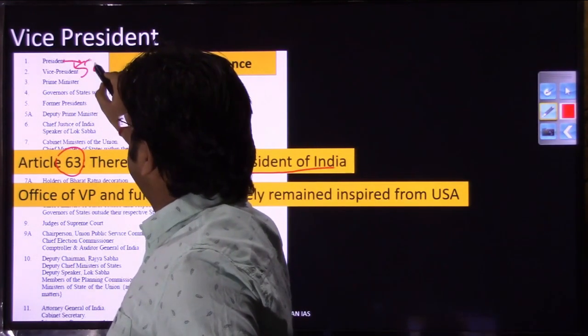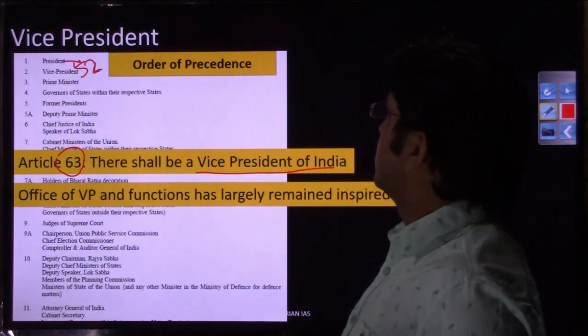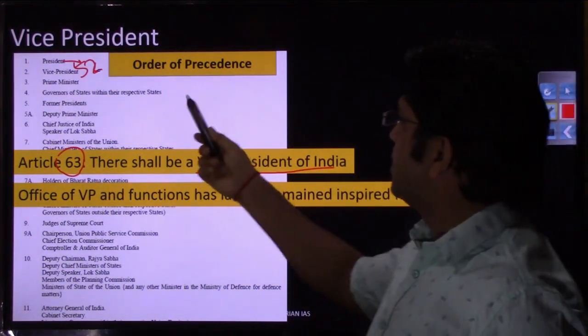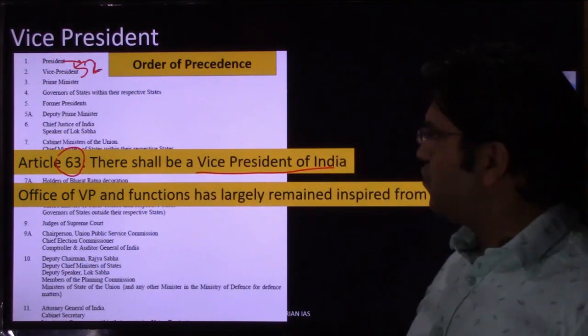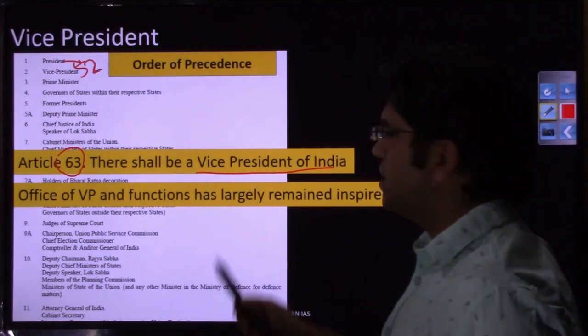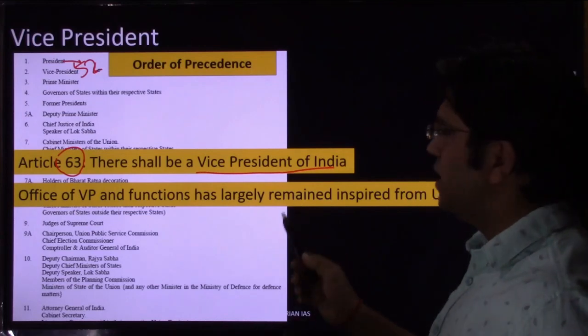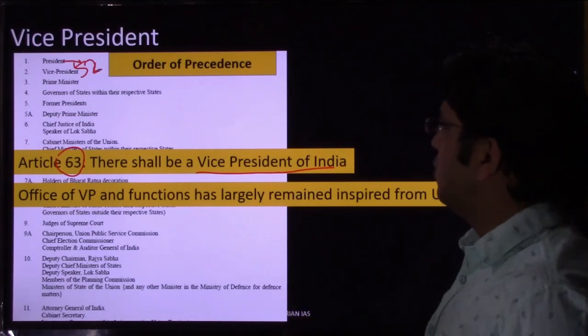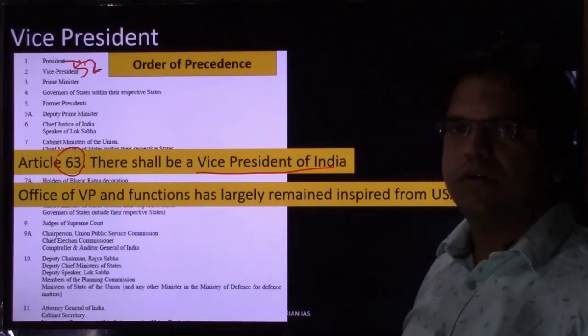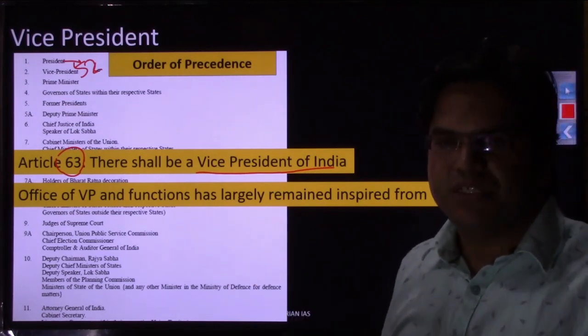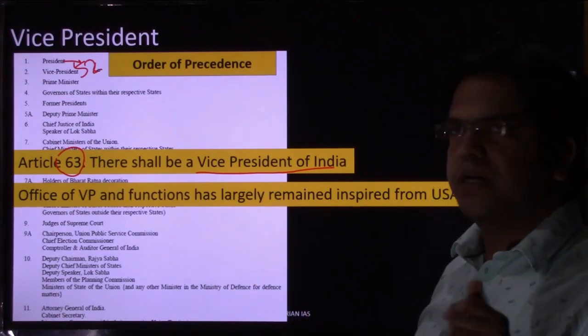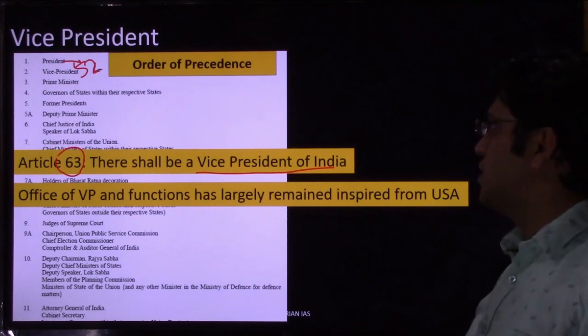Just a moment, this pen is not working properly, because the wall mount is not available. So the president has been discussed in Article 52, and in Article 63, there shall be a vice president. So a difference of 11 articles, if you can remember well enough. If you cannot remember, then nothing can be done, although these articles are not much important, but if you can remember, again you can take an edge over others.